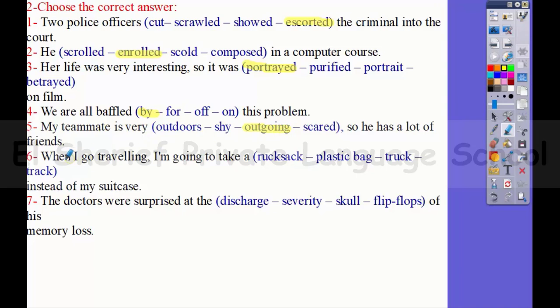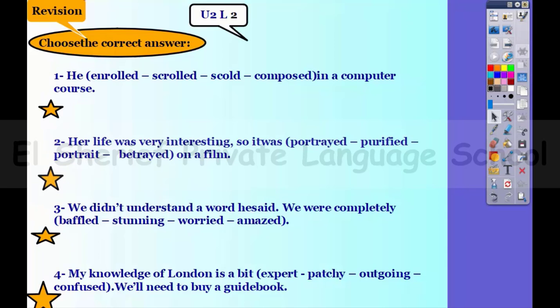Number 6, when I go traveling, I'm going to take a ___ instead of my suitcase. So it's going to be a rucksack. Okay, number 7, the doctors were surprised at ___ of his memory loss. So it's going to be the seriousness, the severity of his memory loss, how dangerous this is. Okay, so that's it. Now let's move to lesson 2.